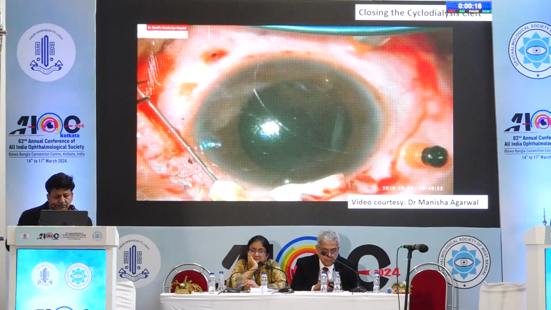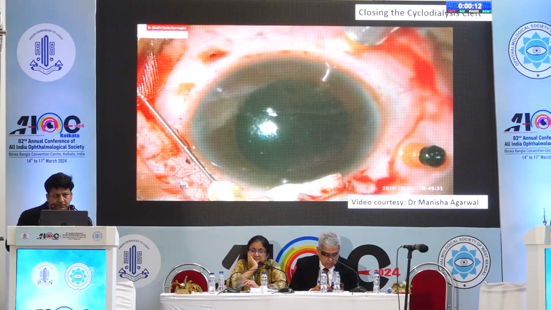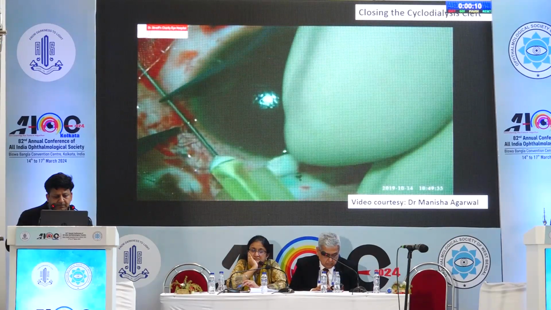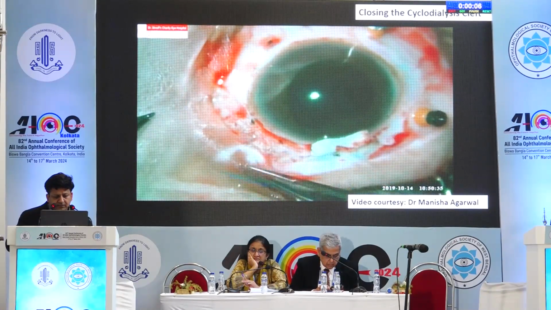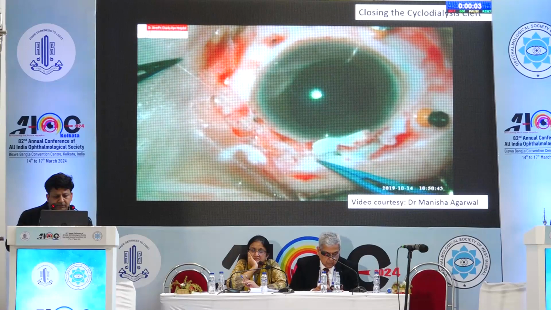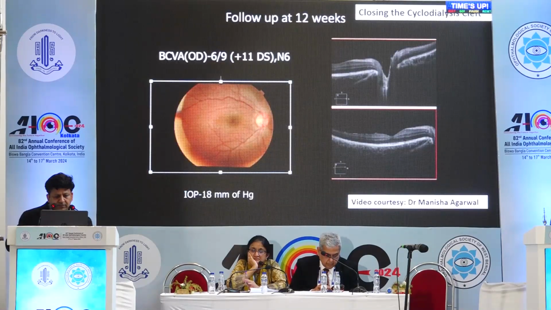And the 10-0 prolene suture was then passed through all the loops. The 30-gauge needle was removed and the suture was tightened. The follow-up at 12 weeks showed a vision of 6/9 N6 with an intraocular pressure of 18 millimeters of mercury.